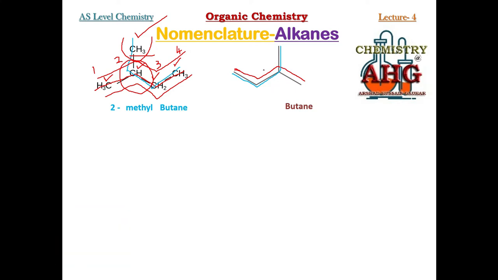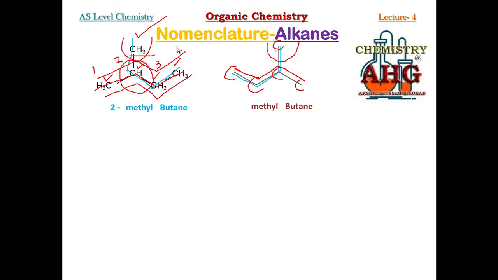Let's suppose I have chosen the straight chain as the longest chain. Then this is the branch, a branch of one carbon. You can see that each terminal and each kink represents a carbon. 4 carbons in the straight chain, 1 carbon as a branch. 1 carbon as a branch is always known as methyl.